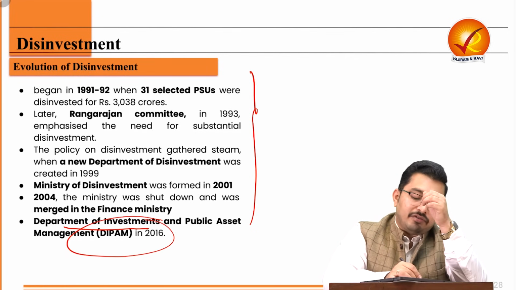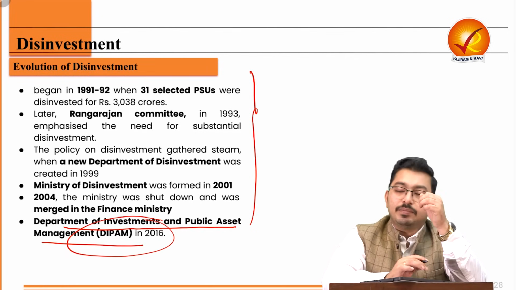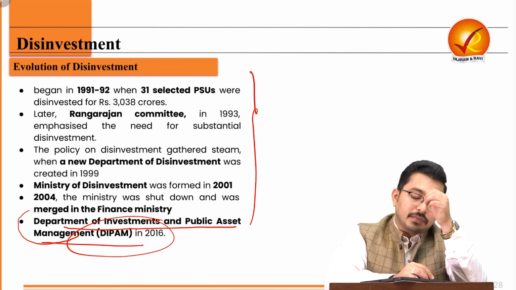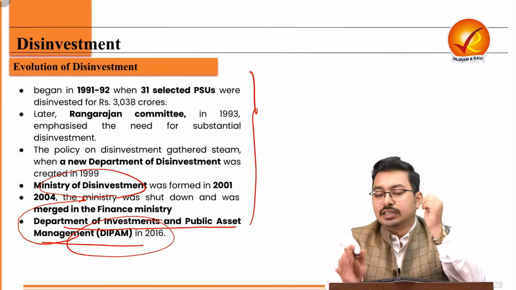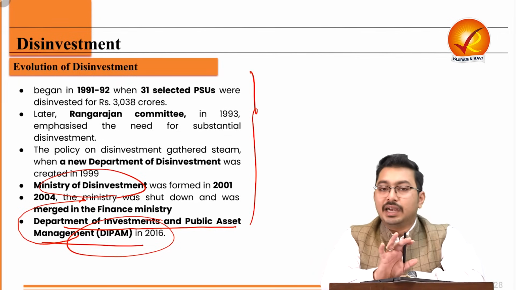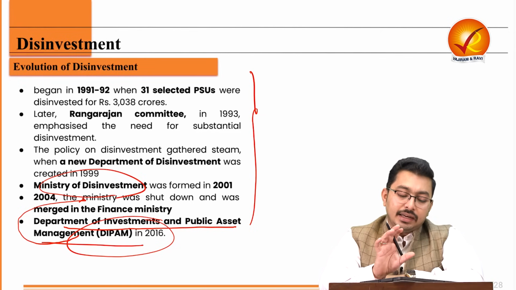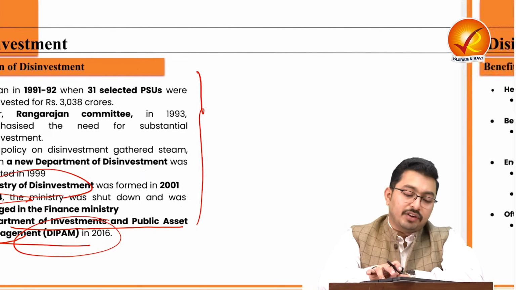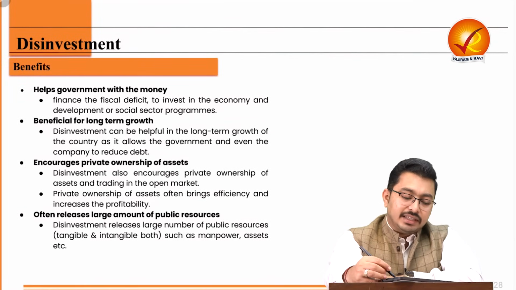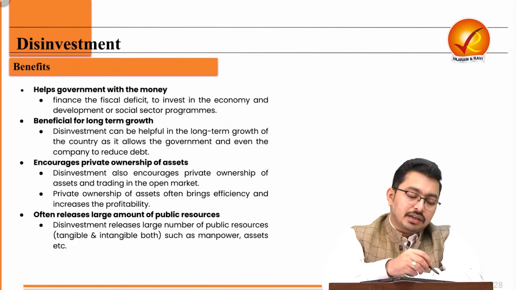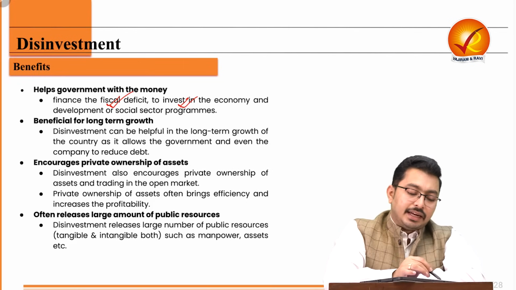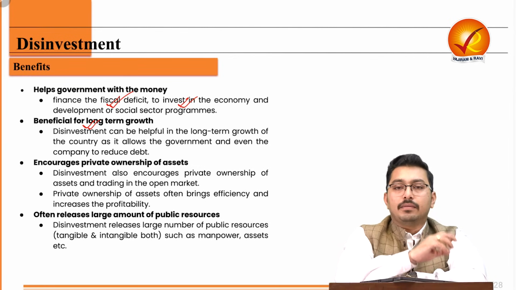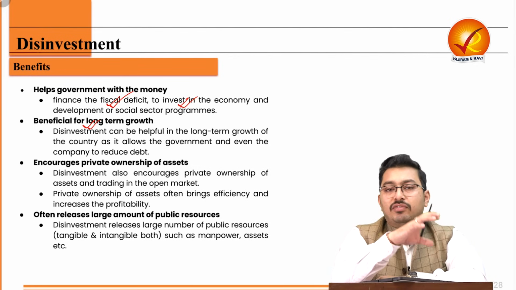But over the period of time, it has become extremely systemized with the creation of DIPAM. The Department of Investment and Public Asset Management, DIPAM, is under the Ministry of Finance only. Earlier, an entire ministry was created, which was later nullified. So now DIPAM handles all the disinvestment decisions of the Government of India. Now, how does it help? It helps in covering the fiscal deficit. If we want to invest in the economy, in new sectors, then it can be beneficial for long-term growth because I am shifting the capital from one sector to another sector.